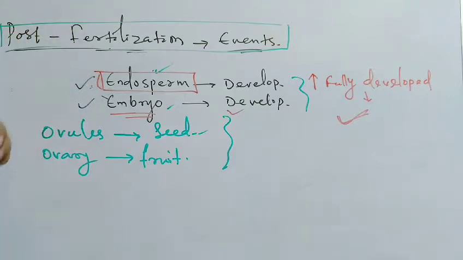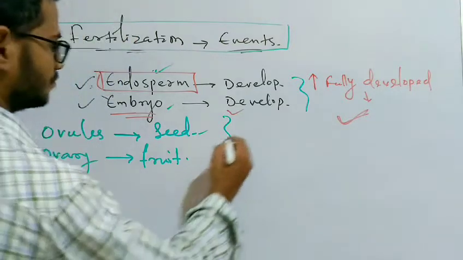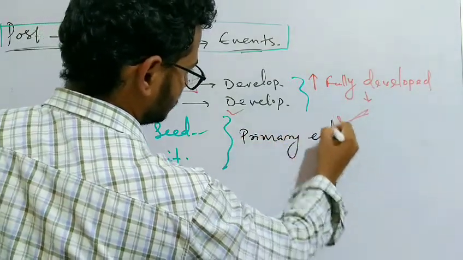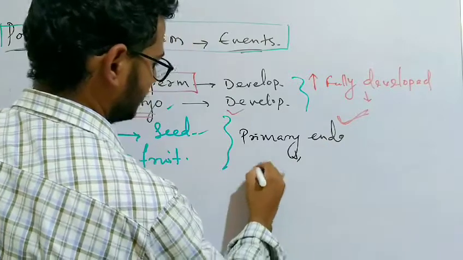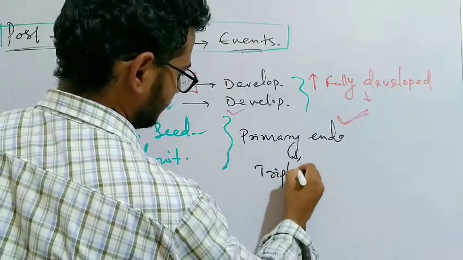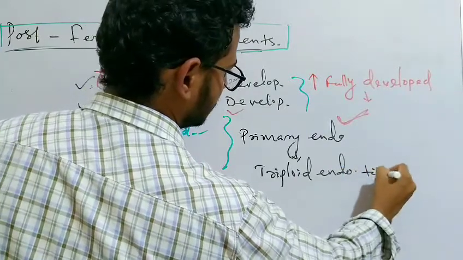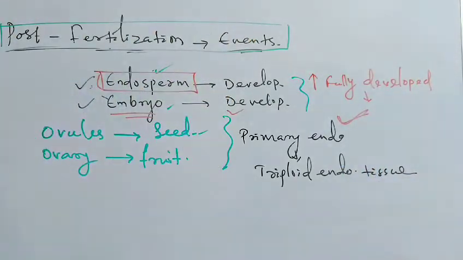The primary endosperm cells divide repeatedly to form triploid endosperm tissue.